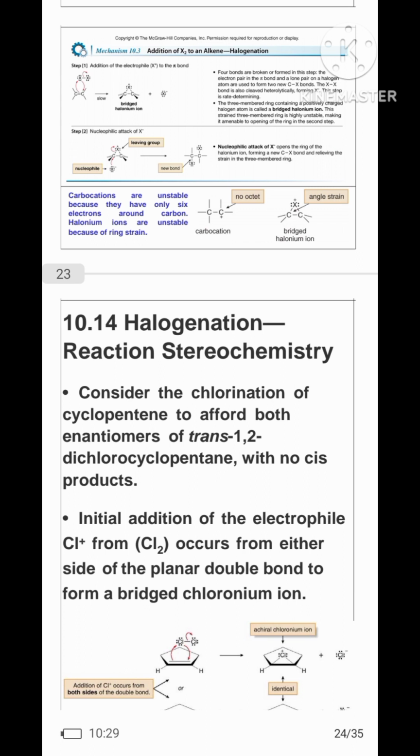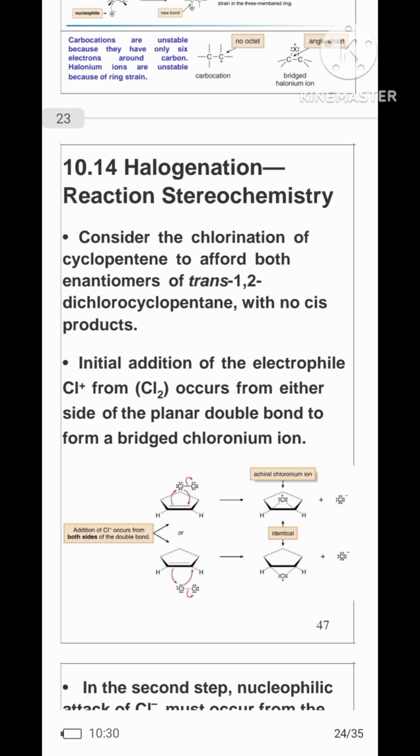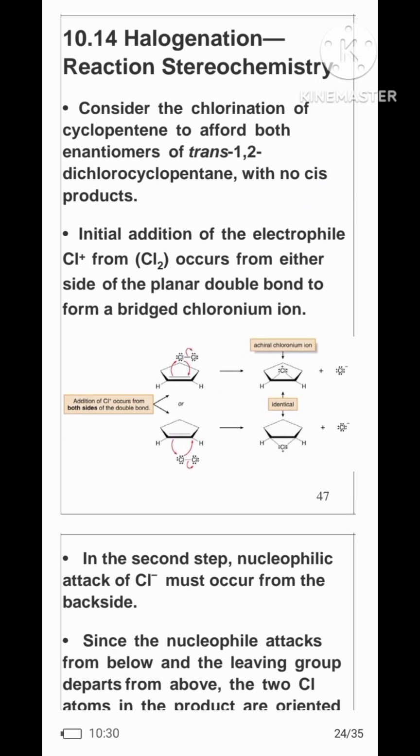Halogenation and the stereochemistry of the reaction. Consider the chlorination of cyclopentene to offer both enantiomers of trans-1,2-dichlorocyclopentane, with no cis products. Initial addition of the electrophile Cl+ from chlorine gas occurs from either side of the planar double bond to form a bridged chloronium ion.